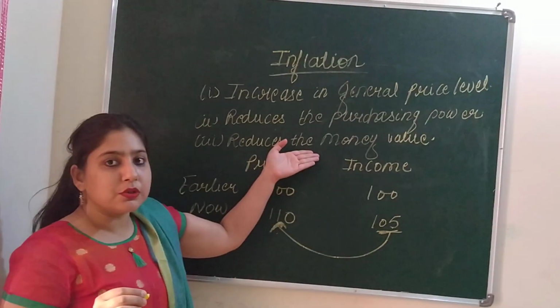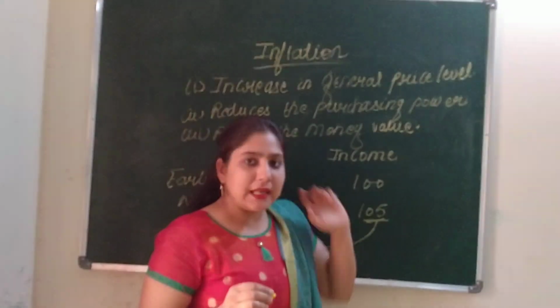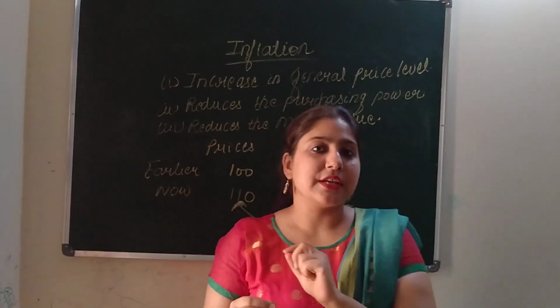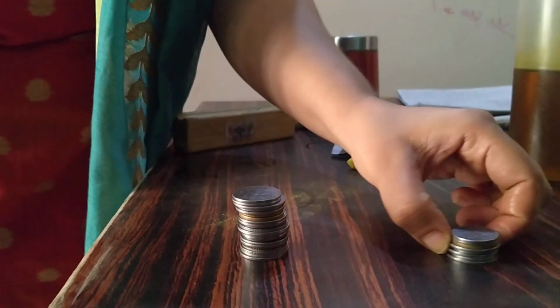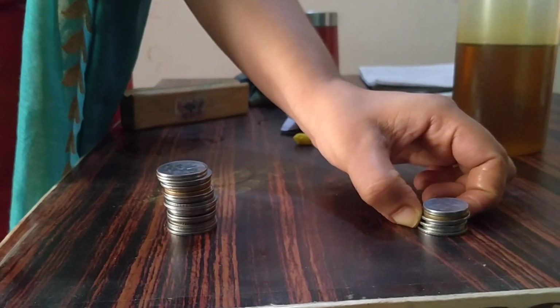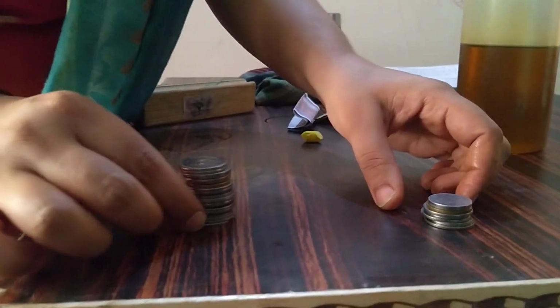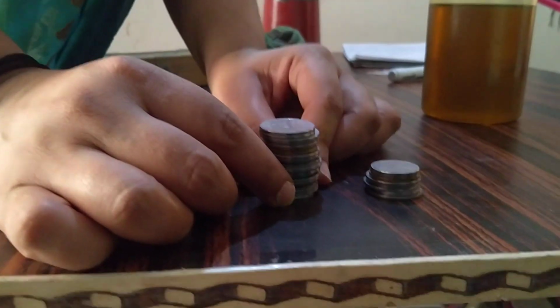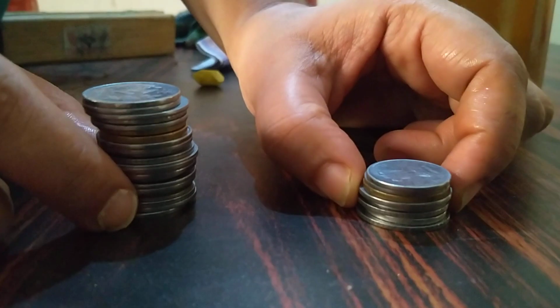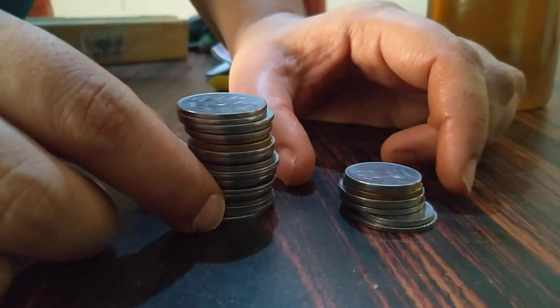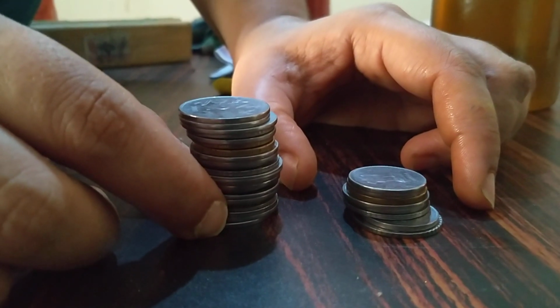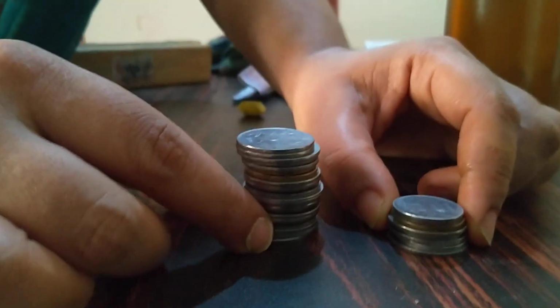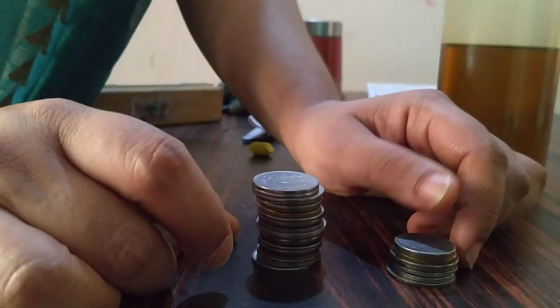Now the other aspect shows inflation reduces the money value. Let's understand this statement with the help of an example. See, earlier I was paying this amount of money for my grocery. Now, at this time, I have this amount of money, but still I cannot buy the goods which I was buying with this amount, which shows there is an increase in the money supply, but still we are not able to buy the goods and services which we were buying with this money.